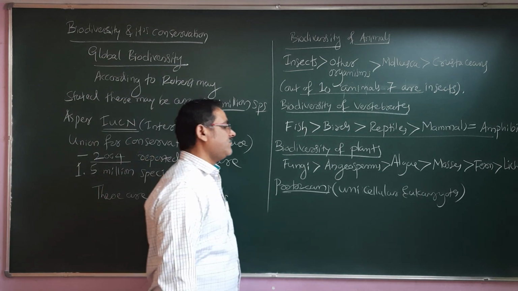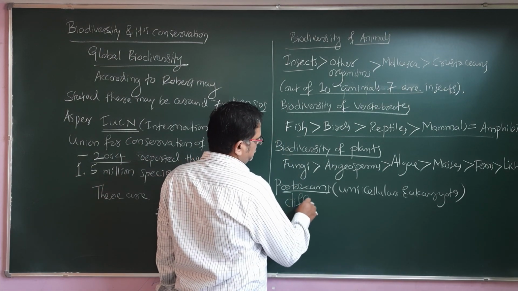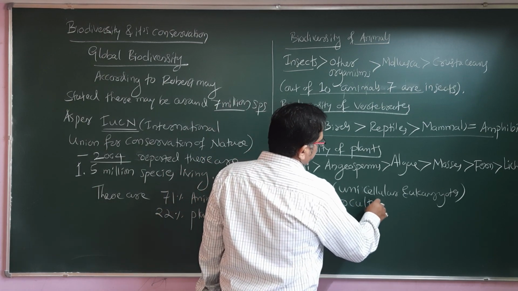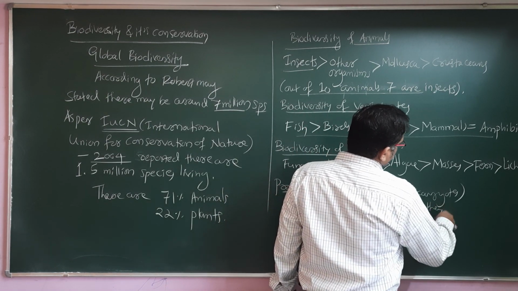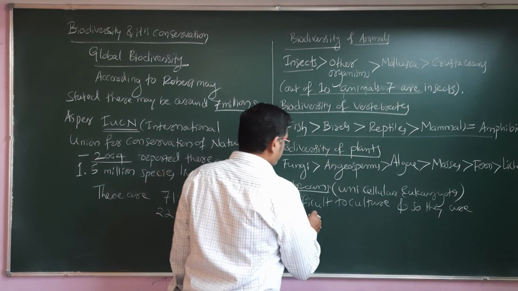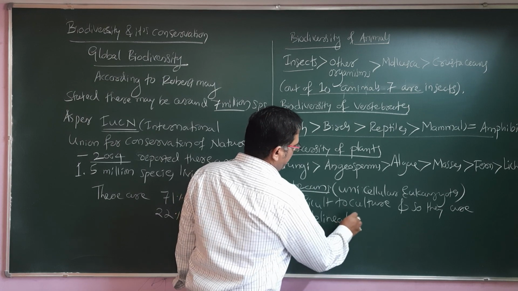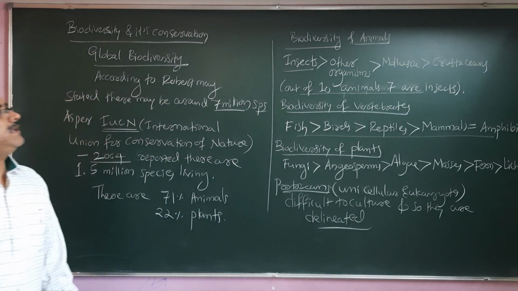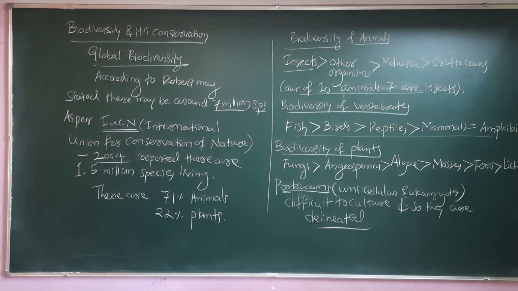The unicellular eukaryotes are difficult to culture also, and so they are delineated, meaning not taken into proper account. This is about the biodiversity among the plants as well as the animals that we have seen.